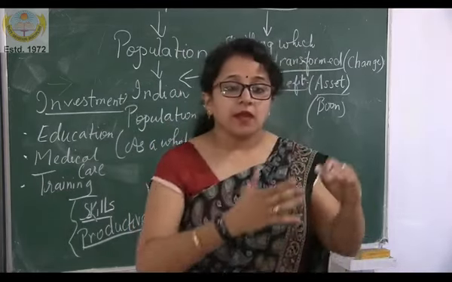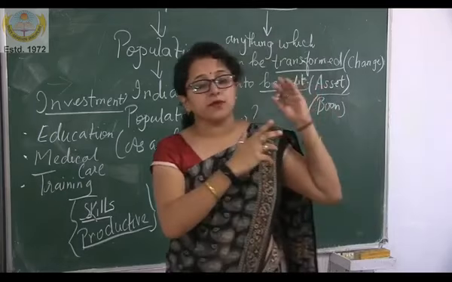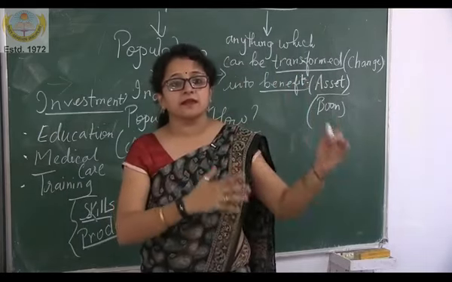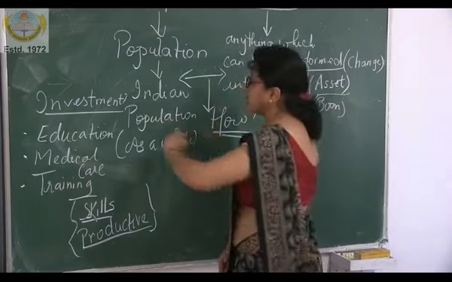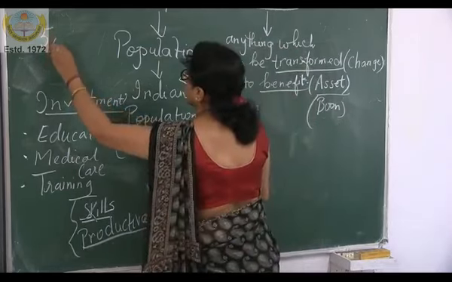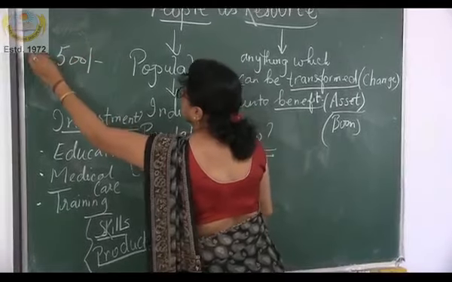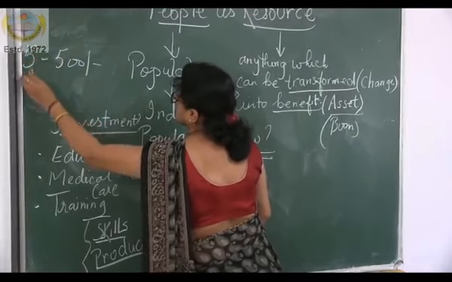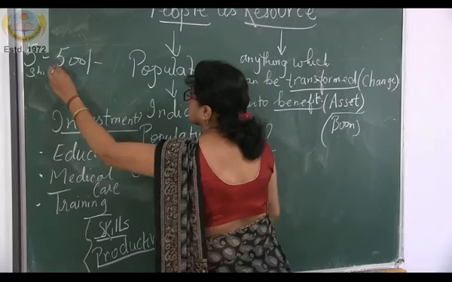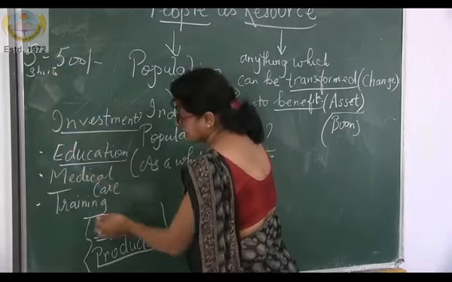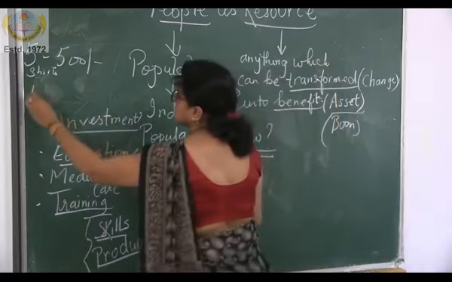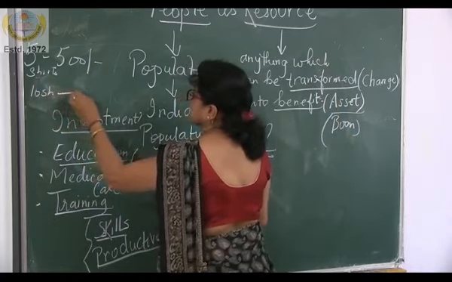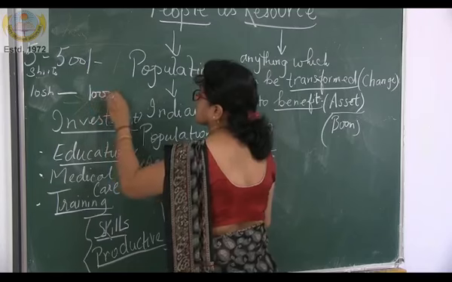Initially, when he was manufacturing 5 shirts at the rate of rupees 100 per shirt, his profit was 500 on 5 shirts. When he gets education and training, he is able to produce 10 shirts and earn 1000 rupees.